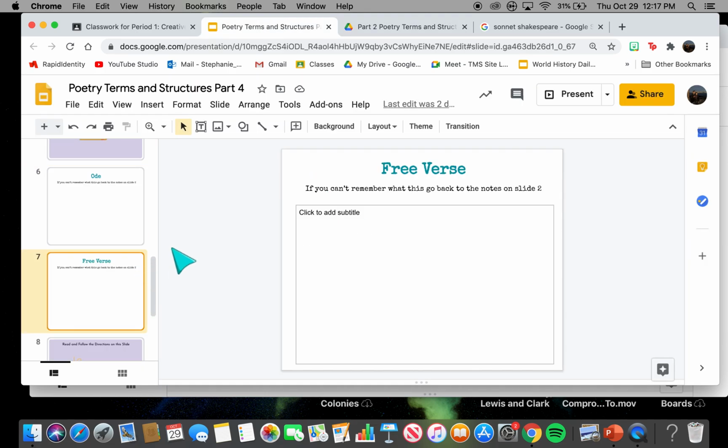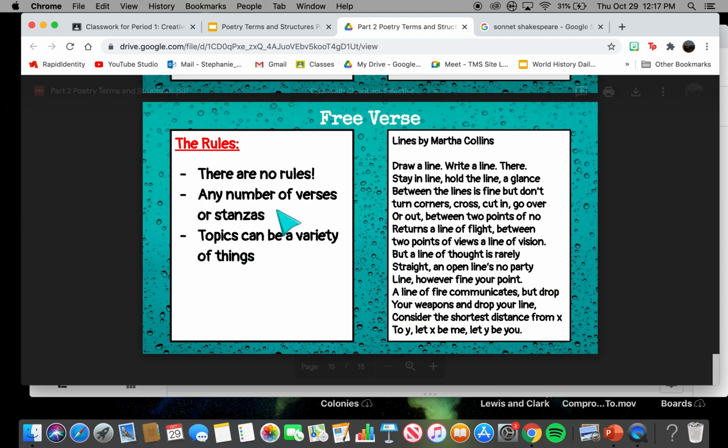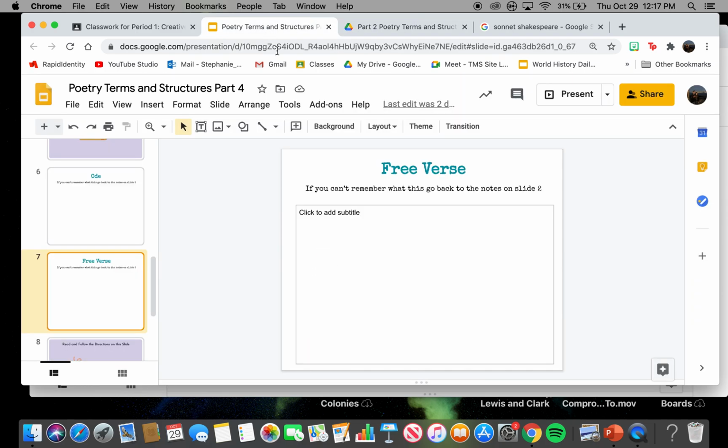And then for free verse, there are no rules to it. You can have as many verses as you want. Topics can be a variety of things. So you can choose anything, any style of poetry you want, and you're going to write a free verse poem here.